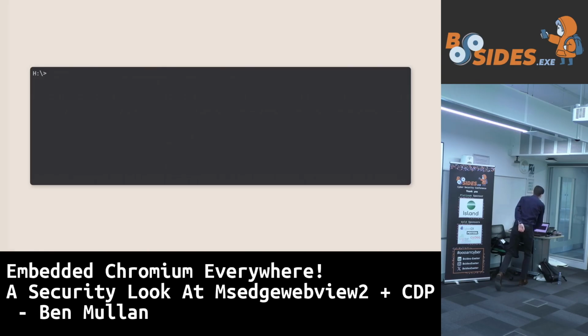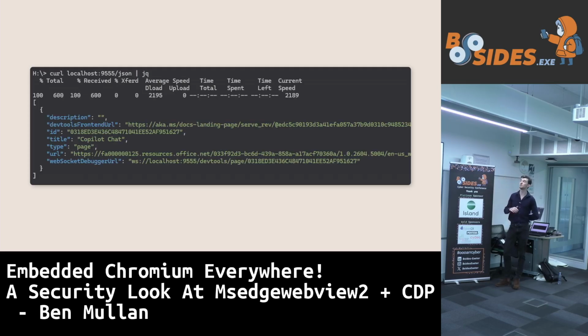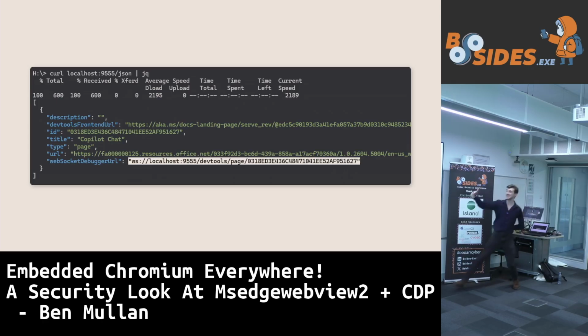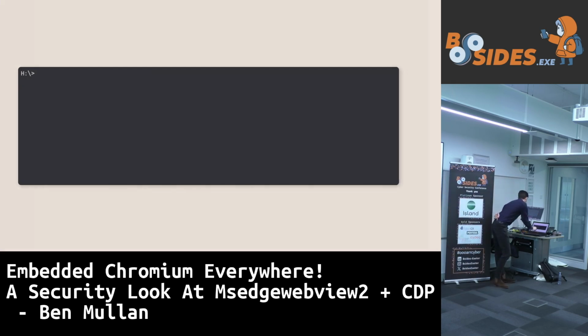We say remote debugging port equals, and then some port number, is the TCP port, and if we do that, we can curl an endpoint on that port called JSON. I'm piping it into jq here just to get some syntax highlighting, and we get, in the JSON response, this thing called a WebSocket debugger URL. Okay, very nice. A WebSocket debugger URL, what is that?